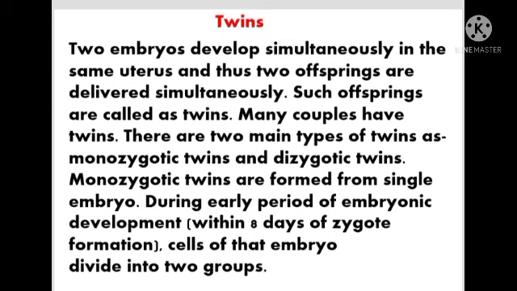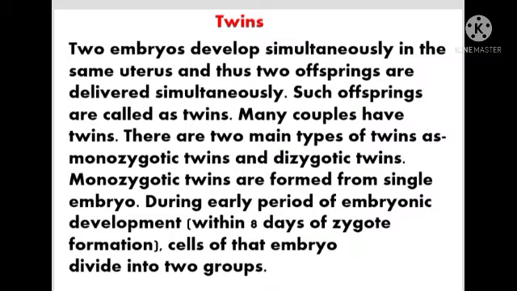Now moving to the new concept, that is twins. How are twins formed? Two embryos develop simultaneously in the same uterus and thus two offspring are delivered simultaneously. Such offspring are called twins. Many couples have twins. There are two main types of twins, monozygotic twins and dizygotic twins.